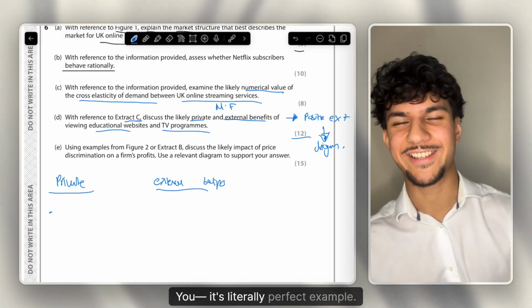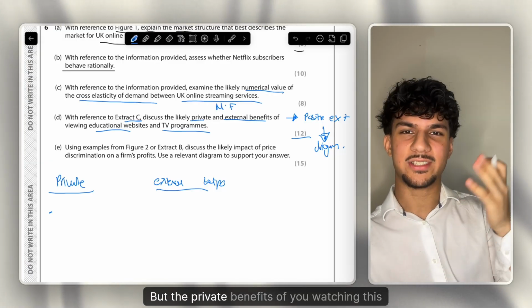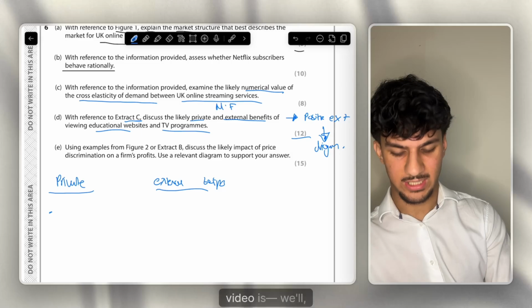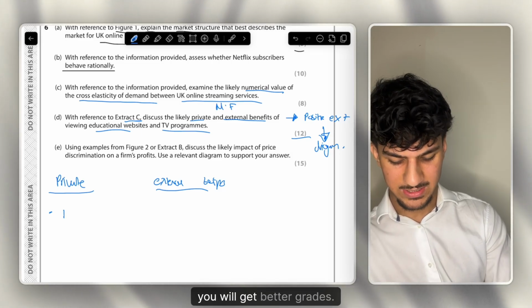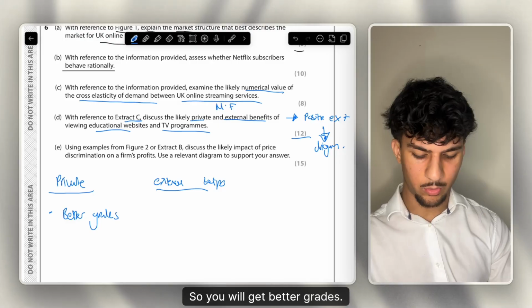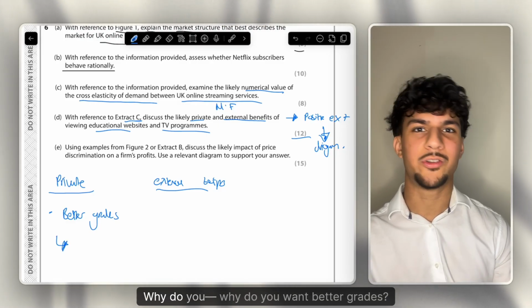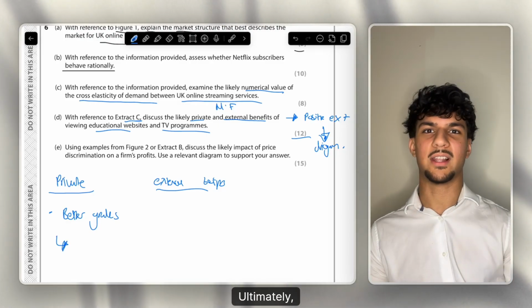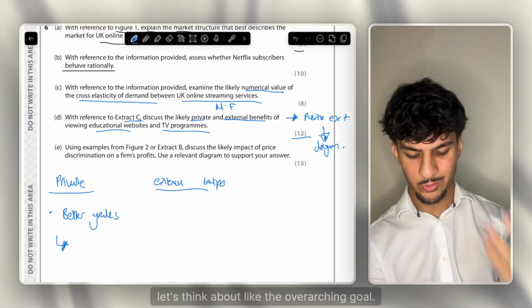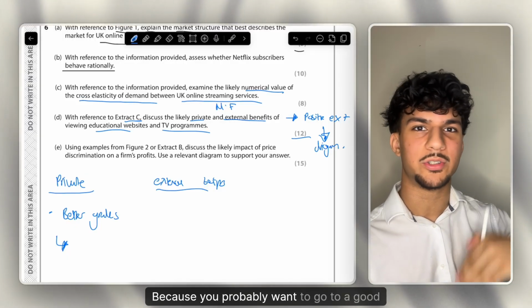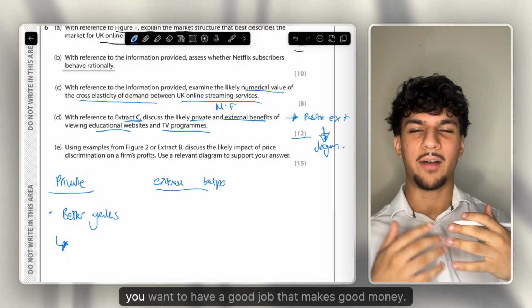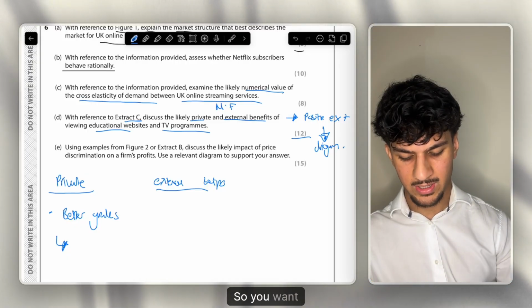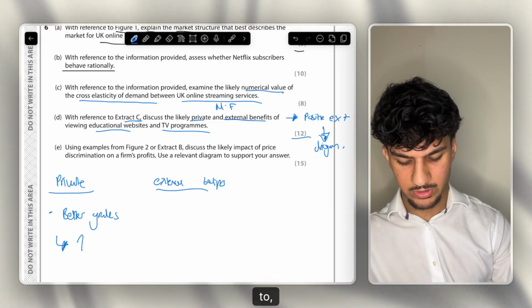It's literally a perfect example. The private benefit of you watching this video is, in terms of A-Level economics, you will get better grades. What does better grades mean? Why do you want better grades? Ultimately, let's think about the overarching goal. You want better grades because you probably want to go to a good university, a good apprenticeship. But overarchingly, you want to have a good job that makes good money. So you want better grades to increase income.